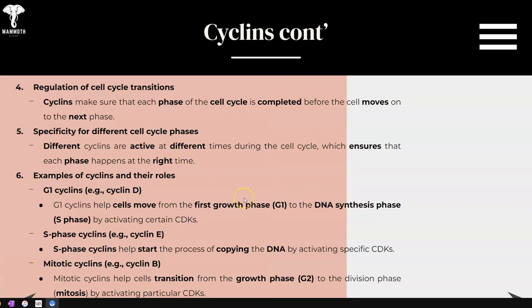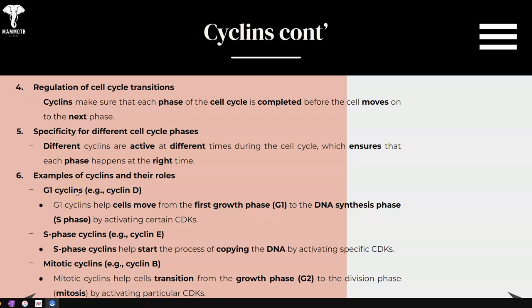Now, there are some transitions that happen during the cell cycle: prophase, metaphase, anaphase, telophase, cytokinesis. These cyclins make sure that each phase of the cell cycle is completed before the cell moves to the next phase. Different cyclins are active at different times during the cell cycle and ensure that each phase happens at the right time. So the first one we're going to talk about is G1 cyclin.